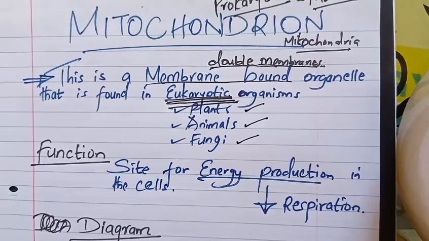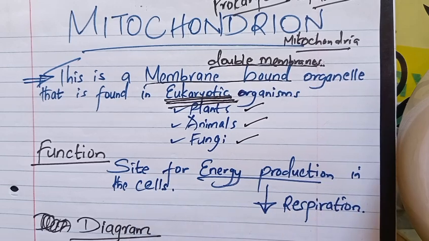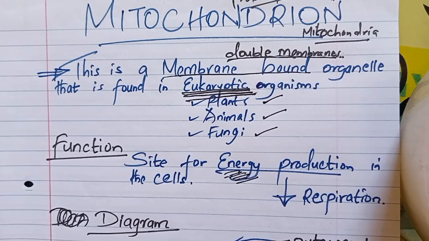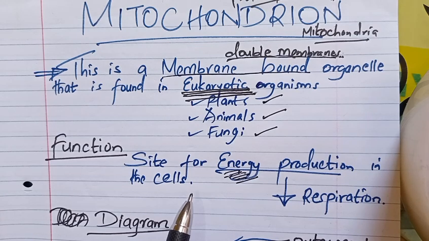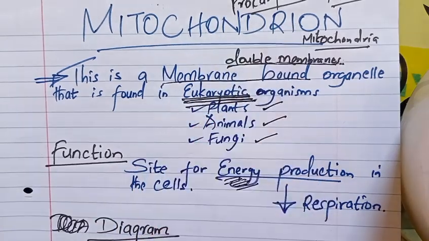Now the function for the mitochondrion or mitochondria: they are sites for energy production in the cells. Remember, energy is very important in the cells of living organisms, and the cells require energy for purposes like supporting the functions of that cell, also sustaining life, and so many other activities that go on in those cells. And this energy is going to be manufactured or produced in this organelle we are calling the mitochondrion.